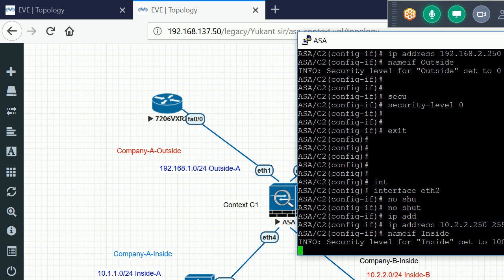We can use these names similarly on both contexts, doesn't matter. But if we are running the ASA in single mode, then the names must be different. We can't configure the same name on two interfaces.